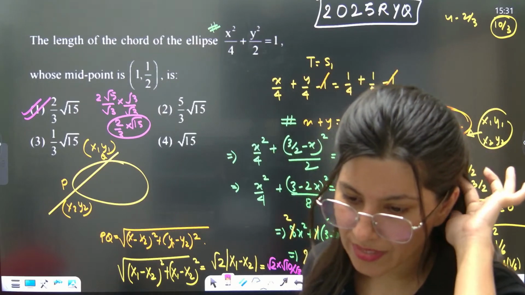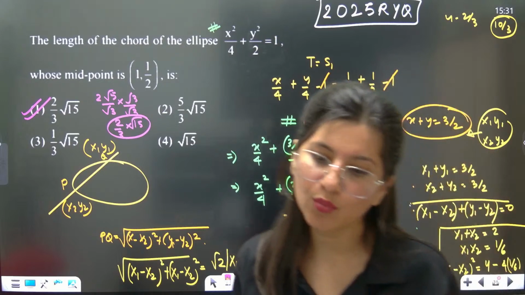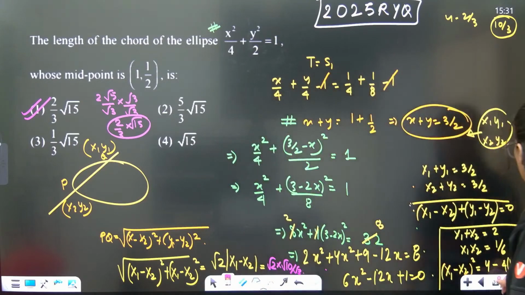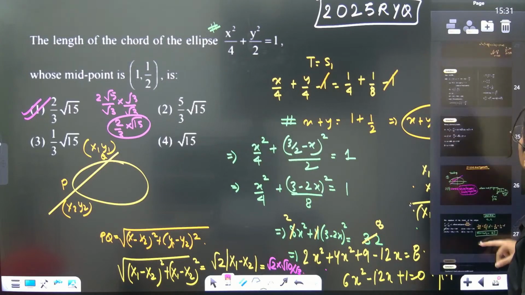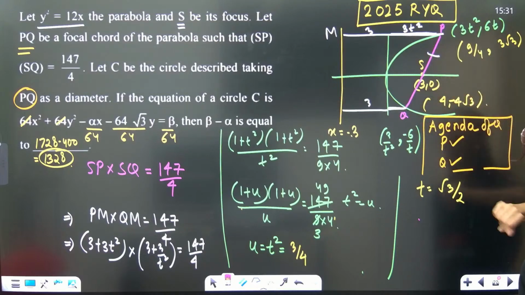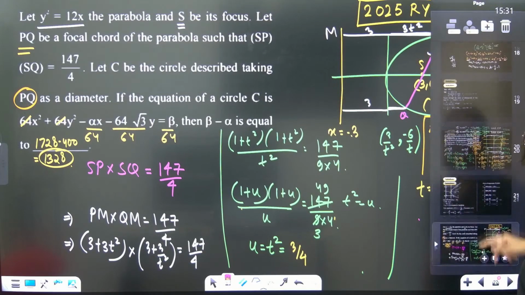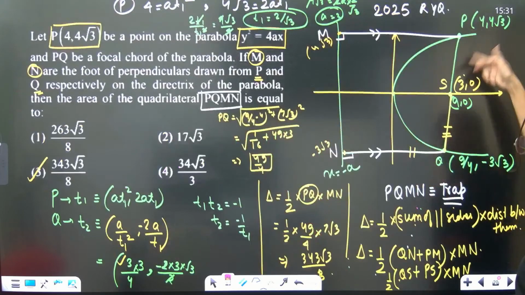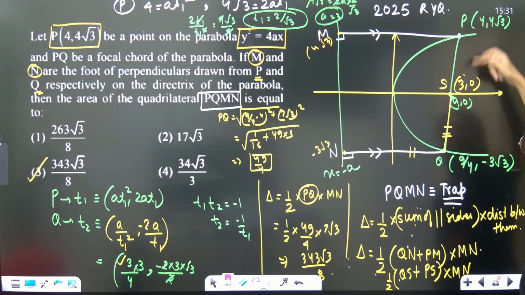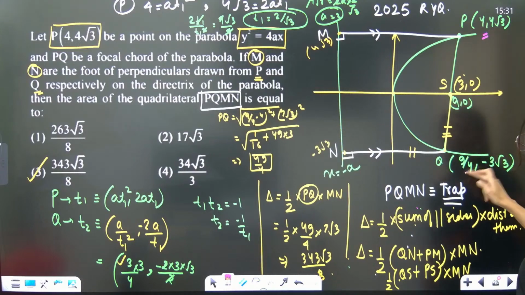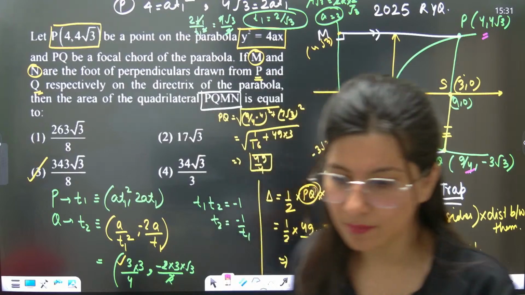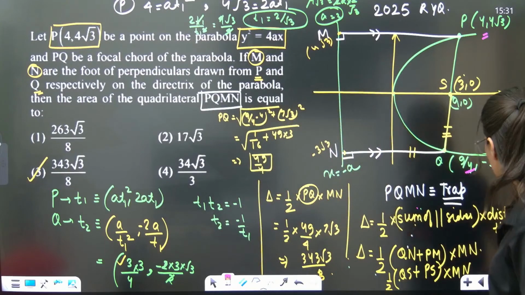Can we assume it as a square instead of a trapezium? If something is not a square, why do you want to assume it as a square? One student is asking, who told you that this is a square? This is not a square. I have drawn it such a way. Can you see P and Q? This is 4, this is 9 by 4. There is no symmetry. Why will it be a square? So no, this is not at all a square.